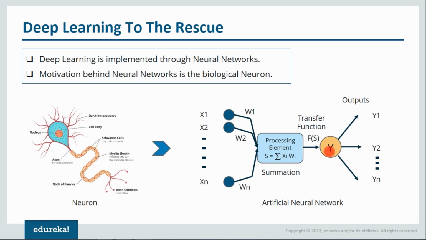Once it exceeds the threshold, it will fire. After that, what will happen? It will check the output. If this output is not equal to the desired output, so these are the actual outputs, and we know the real outputs, we'll compare both and find the difference between the actual output and the desired output. On the basis of that difference, we are again going to update our weights. This process will keep on repeating until we get the desired output as our actual output. This process of updating weights is nothing but the backpropagation method. So this is neural networks in a nutshell.